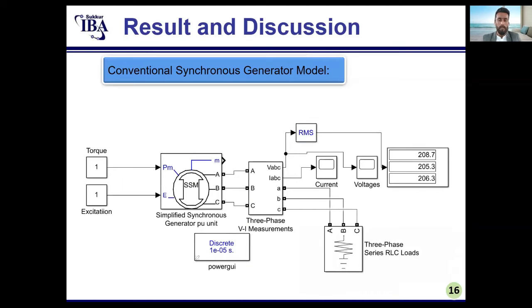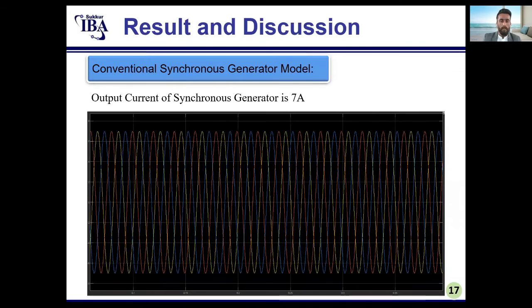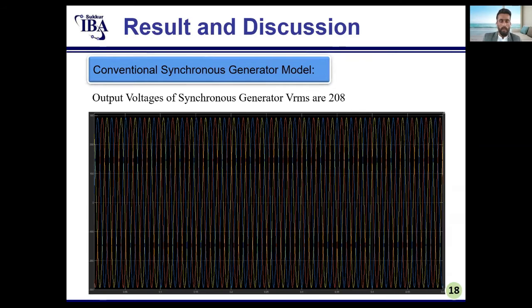Conventional synchronous generator. In this conventional synchronous generator, torque is given to the rotor through a prime mover, and excitation is given to the rotor windings through a DC source. The output from the stator winding is taken, which is shown as 208.7 VRMS. A three-phase series RLC load is connected in the MATLAB simulation. In the conventional synchronous generator model, the output current is 7 amps and the output voltage is 208 VRMS.